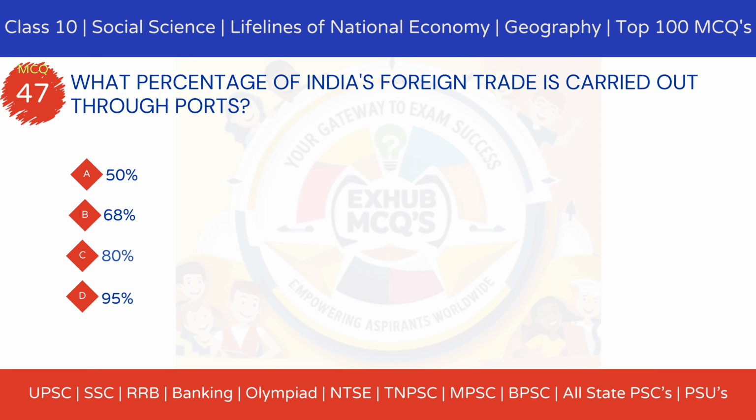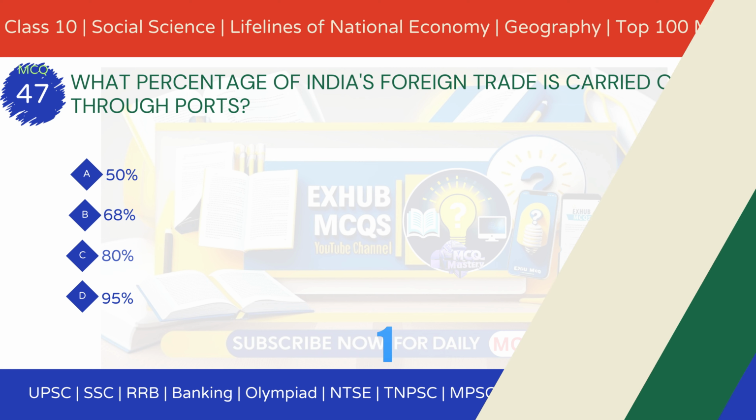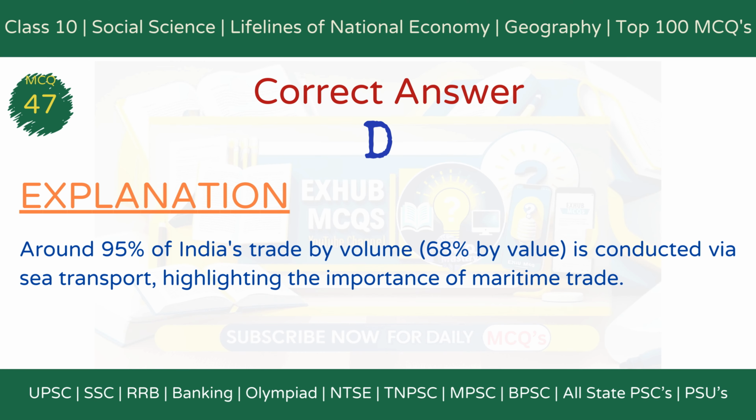MCQ 47. What percentage of India's foreign trade is carried out through ports? Option A. Option B, 68%. Option C, 80%. Option D, 95%. The correct answer is option D, 95%. Explanation. Around 95% of India's trade by volume, 68% by value, is conducted via sea transport, highlighting the importance of maritime trade.